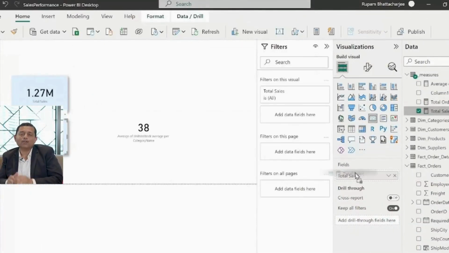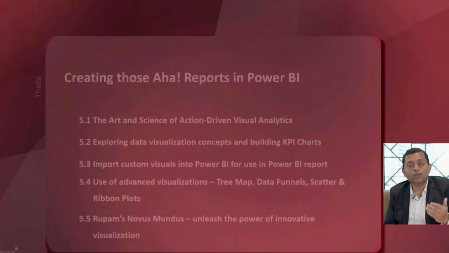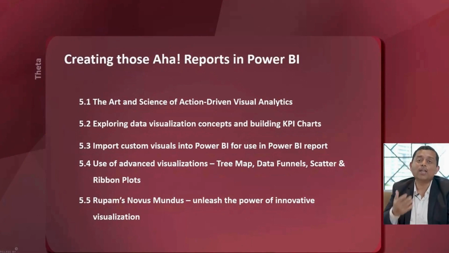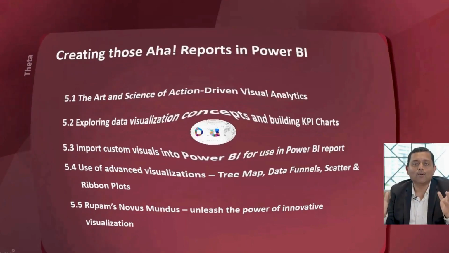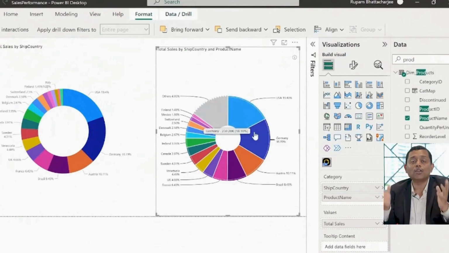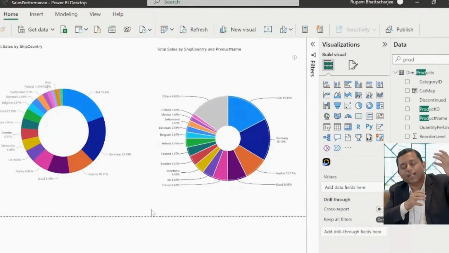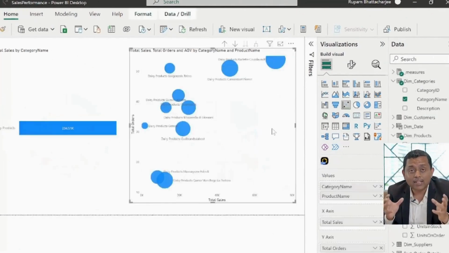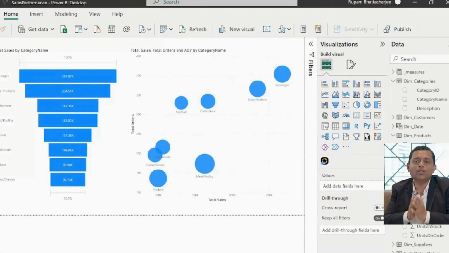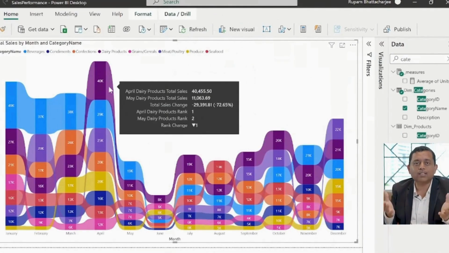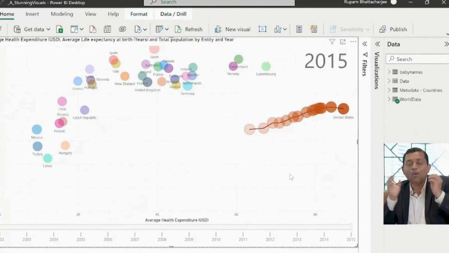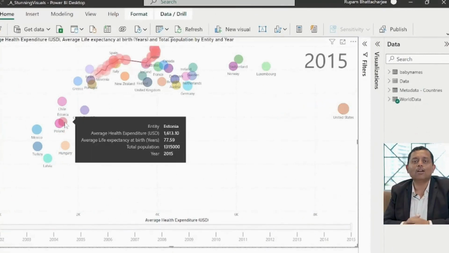Post that, once our data modeling is done, we move to the Theta module. This is where we will try to create the AHA reports and visualize our data. We'll see that the hard work we have done in getting the data, wrangling the data, preparing the data, and modeling the data, how we then use the guiding principles of visualization, and the power of data visualization, to build some amazing reports using this tool called Power BI.